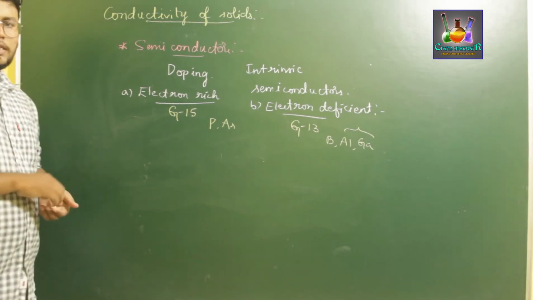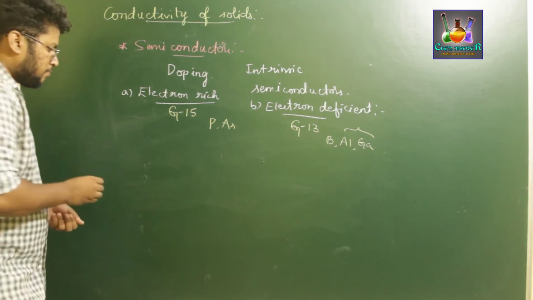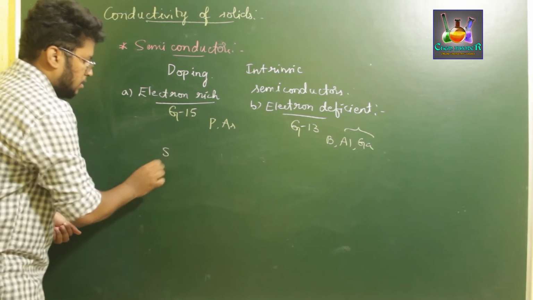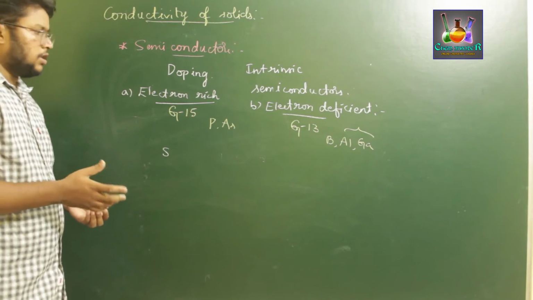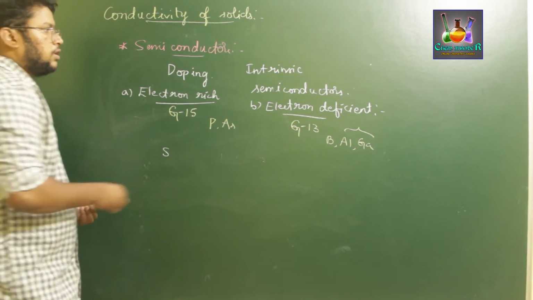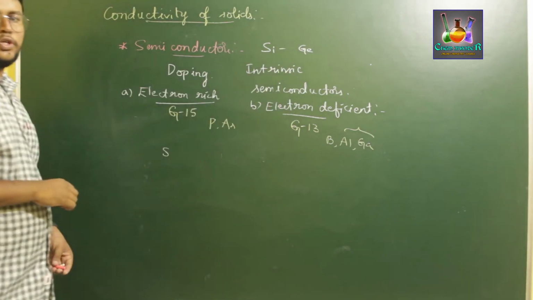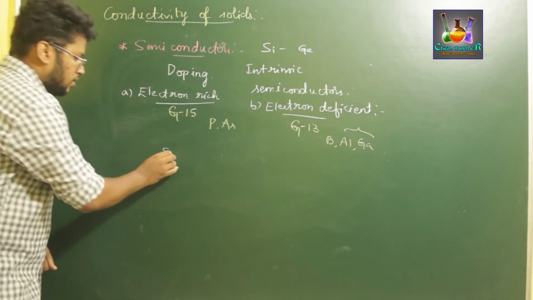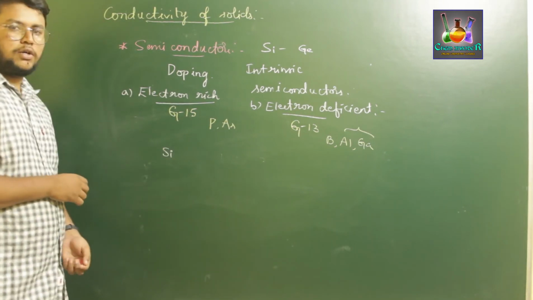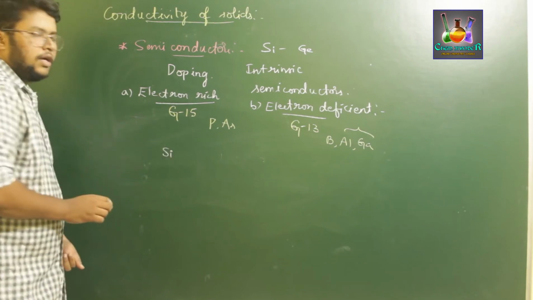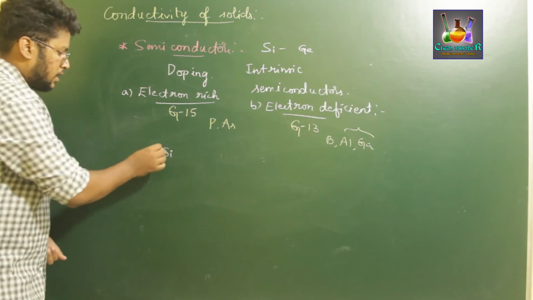So how does this occur? How does this help for semiconduction? Let us consider an arrangement of group 14 elements. The semiconductors are those which are in group 14, that is silicon and germanium. These are the two commonly used semiconductors. If we treat silicon with our electron rich species, silicon has 4 valence electrons in it.